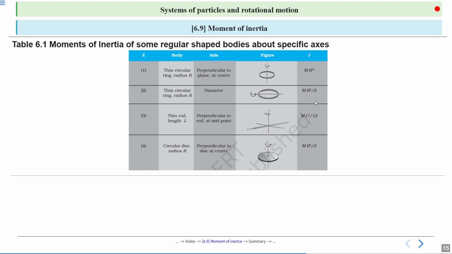So here the moment of inertia of the body is very important. Fourth, a circular disc of radius r, and the axis is perpendicular to the disc at the center. Look at here. And the moment of inertia is m r square.